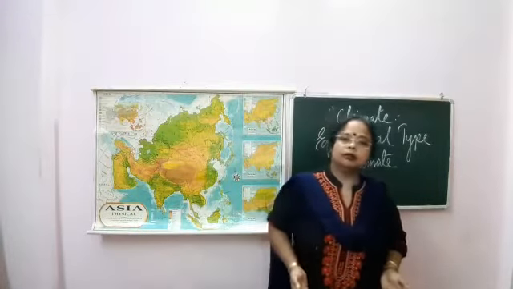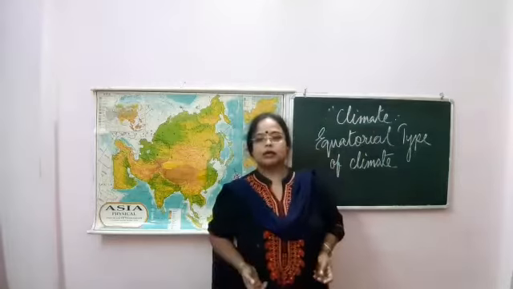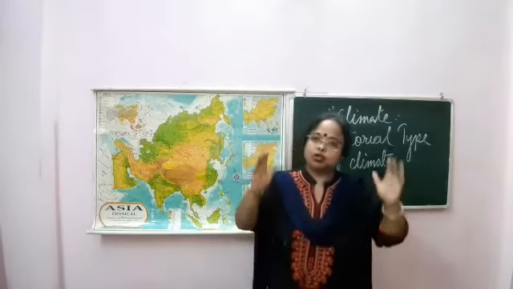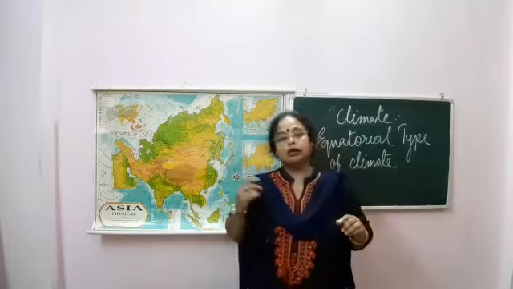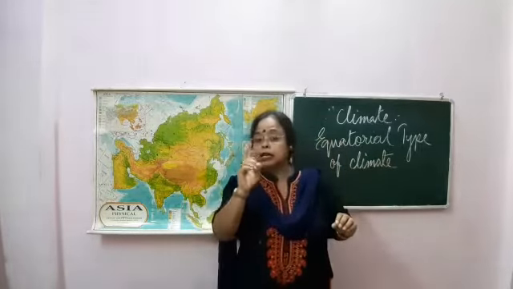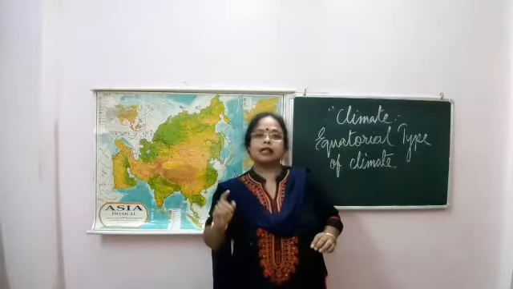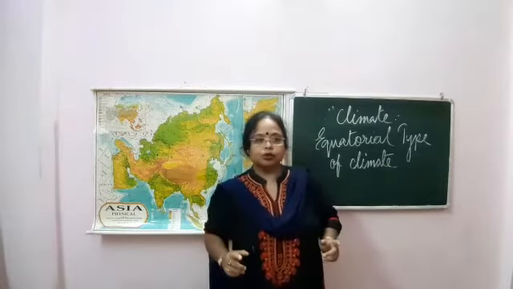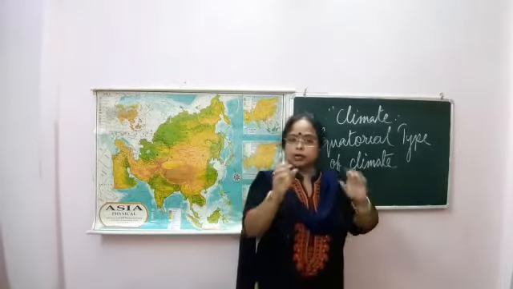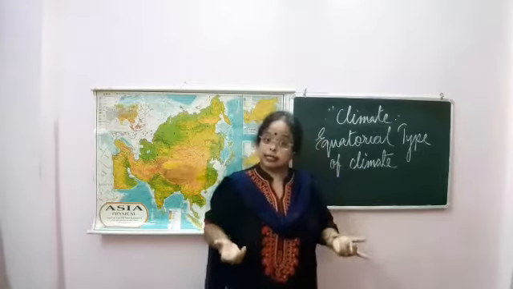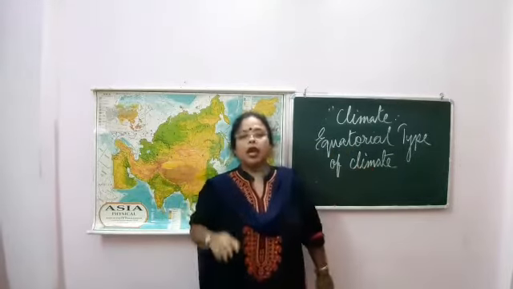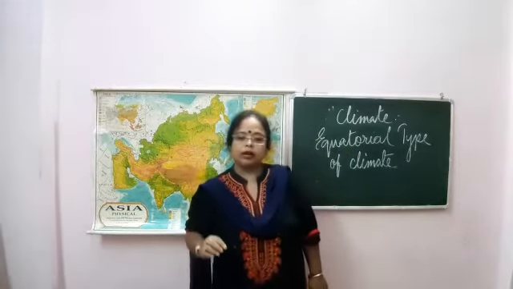Then natural vegetation, meaning what trees and what types there are. The vegetation is dense due to the hot and wet climate. Tall trees are generally found here, of different species. Each tree sheds its leaves at a different time, so whenever one tree sheds its leaves, another tree has leaves. From far, you will not be able to tell which tree is shedding and which not. From far we see always-green trees, so it is also called evergreen forest.